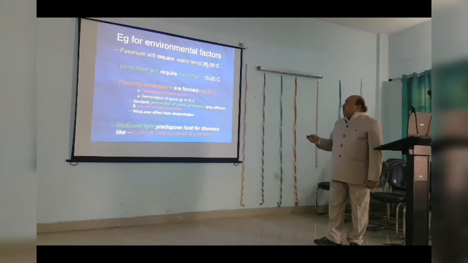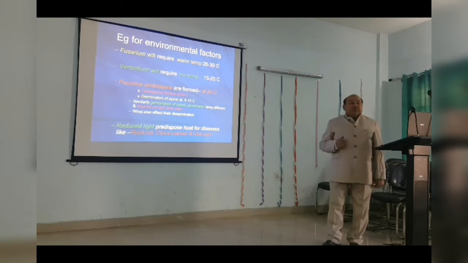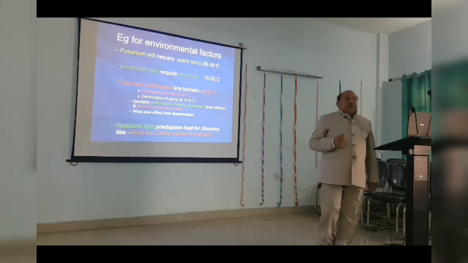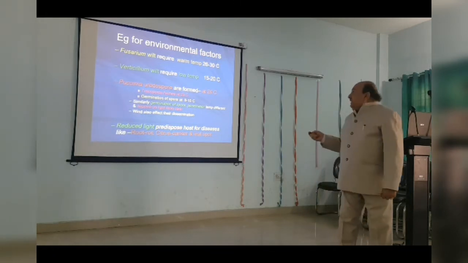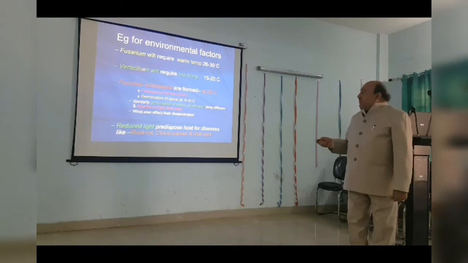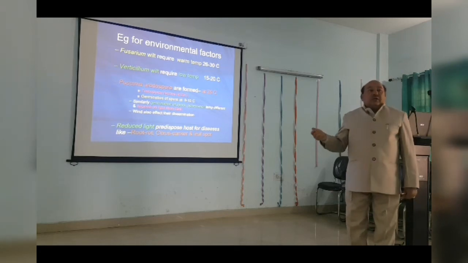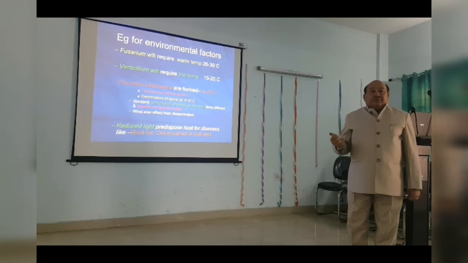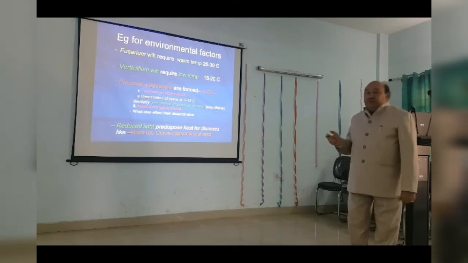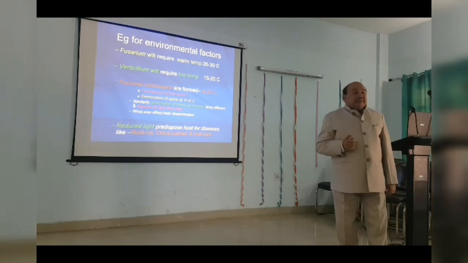it requires a warm temperature, that is a temperature between 26 to 30 degrees Celsius. If the environmental temperature is 26 to 30 degrees Celsius, that is a little warm temperature, the Fusarium will cause the wilt. But if you look into the Verticillium wilt, it also causes wilt in the same way as Fusarium. But the Verticillium wilt will take place at a temperature of 15 to 20 degrees Celsius.